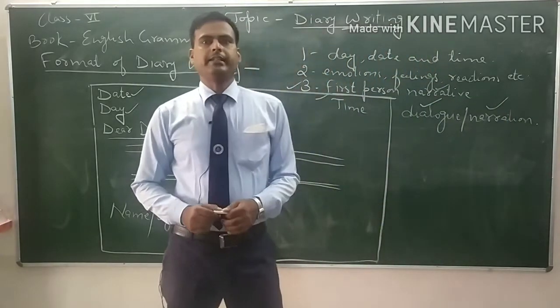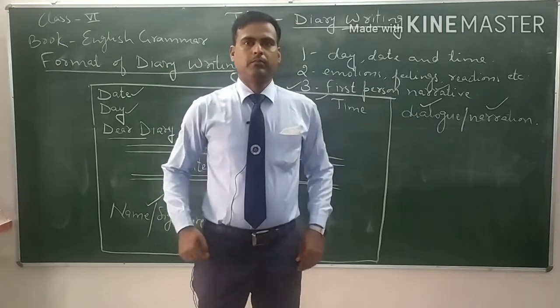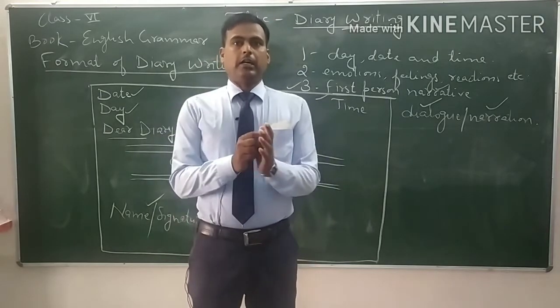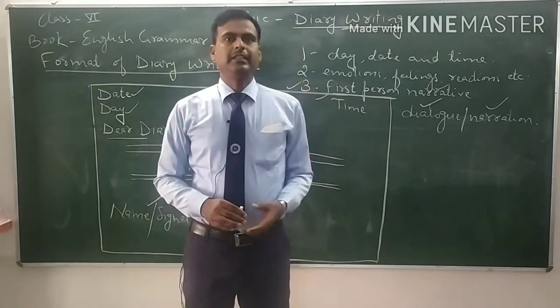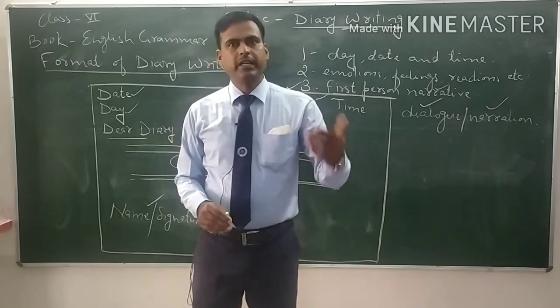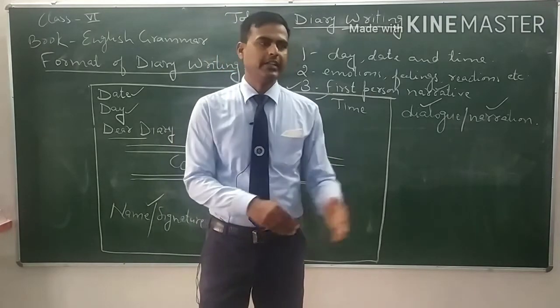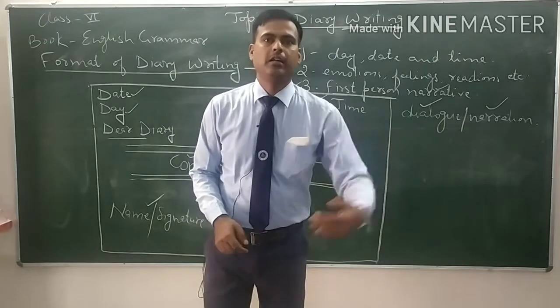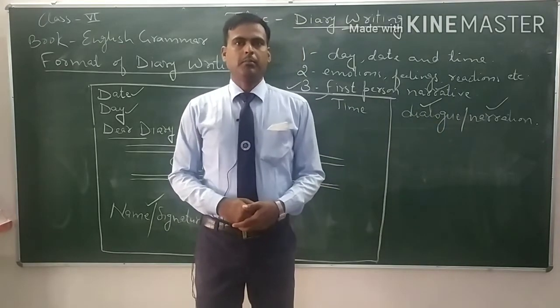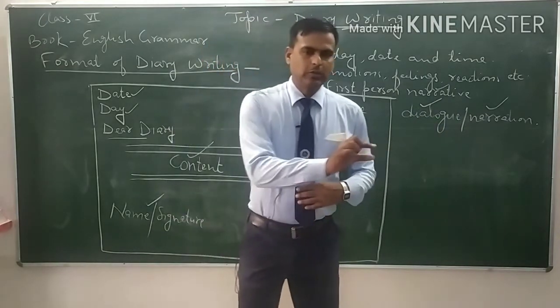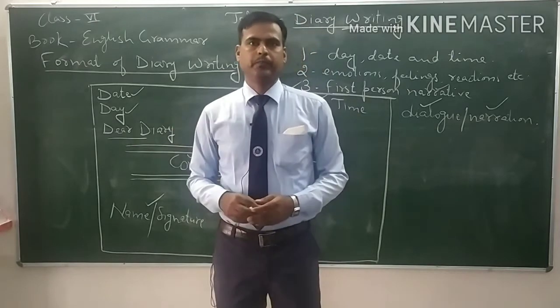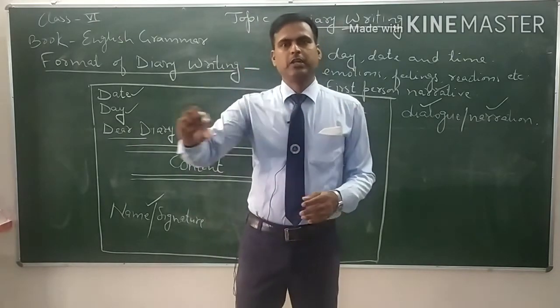In diary writing we will not use dialogue form. Dialogue form is what you have studied in dramas and plays, where one character comes and speaks his or her dialogue. But in narrative form we simply go on telling the story.